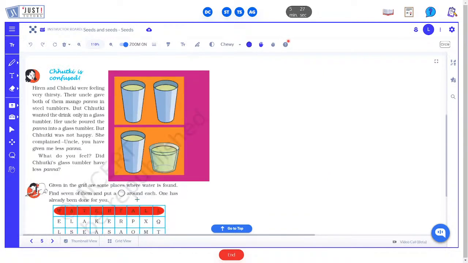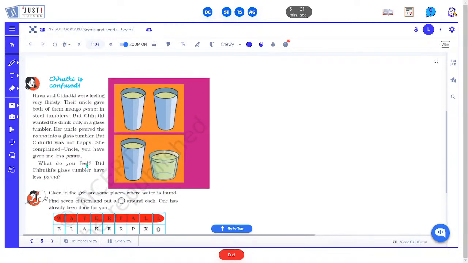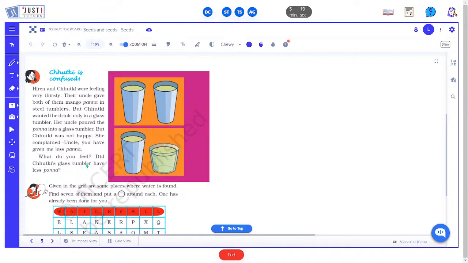Now here comes the next part. Here is Chutki. Chutki is confused. Now let's help Chutki over here. Hiren and Chutki were feeling very thirsty. Their uncle gave both of them mango panna in steel tumblers. But Chutki wanted to drink only in a glass tumbler.